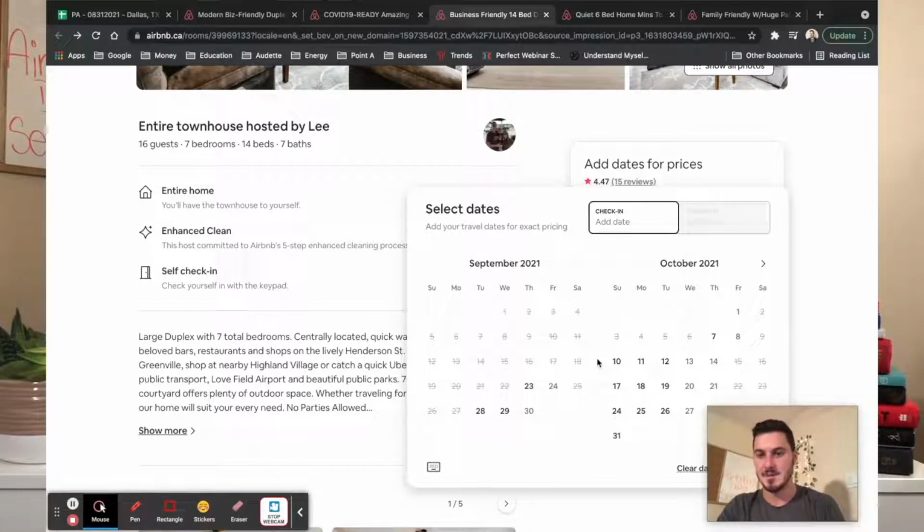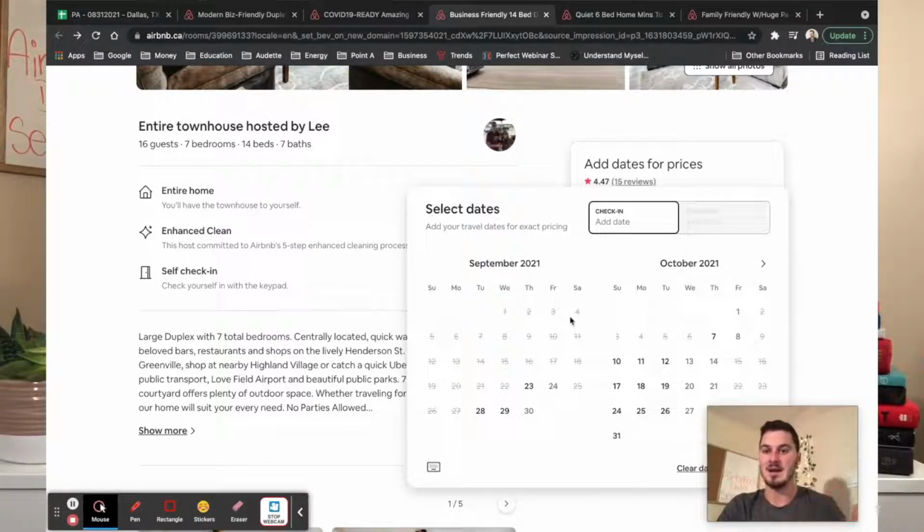Now, this isn't a good example. This is an example of a spotty calendar, right? So as you can see, there's random bookings all over the place. We can see that the weekends are booked out, but the weekdays aren't. That's very consistent. That's a normal thing. And so if you were just looking at the calendar, you would think, oh, this is good, right? But we already know everything else about this listing, and that's why we know we have multiple different points of looking for bad data so we can confirm if a listing has real data or not, right? Real information or not.